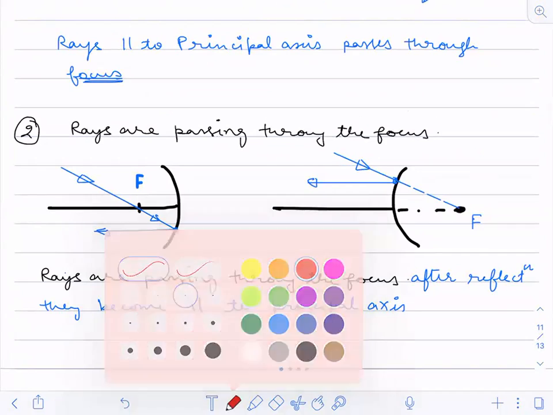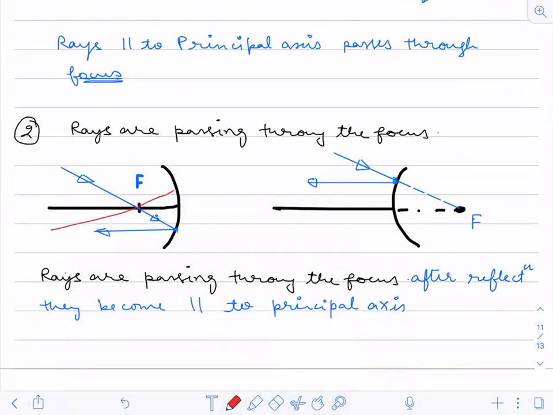If it is coming from here also, yes, it will pass parallel. It will pass like this. Understood? If it is coming like this also, it should go like this. But it should be passing through the focus.